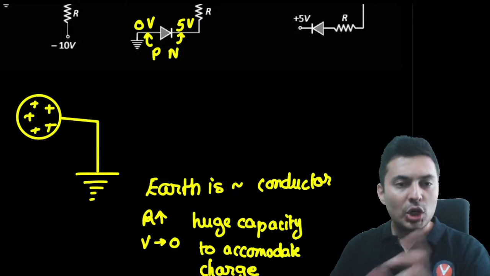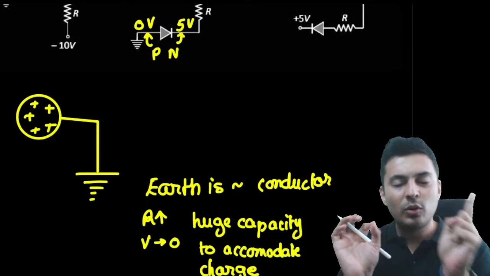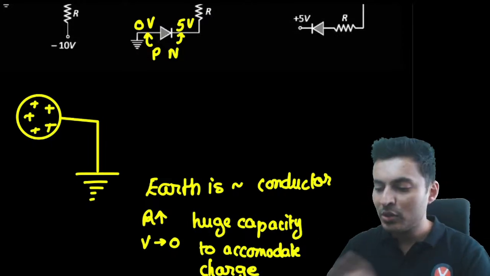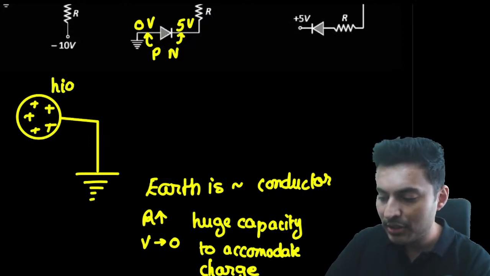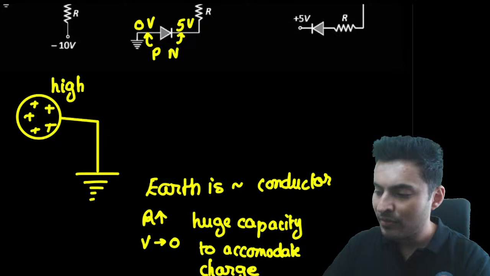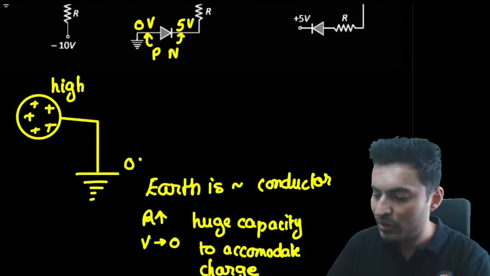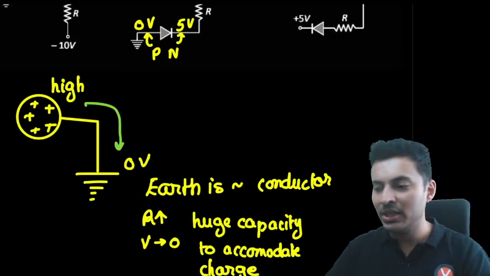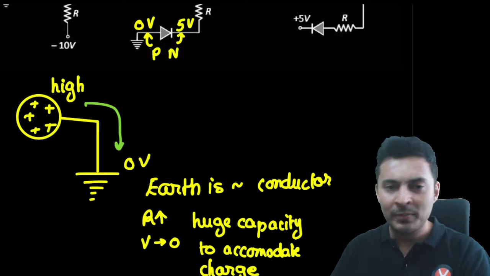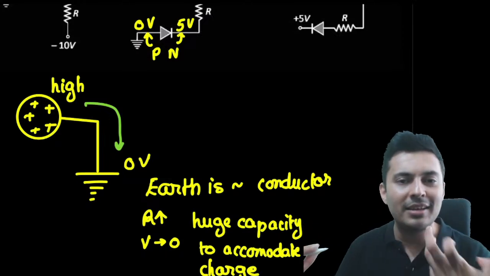If you take 2 conductors and connect them with a wire, what happens? The charges flow from high voltage to low voltage. So if you take a conductor at a high voltage and connect it to earth, because the radius is huge, earth's potential is 0 volts. Immediately current will flow from high voltage to low voltage. These charges will go away, and the conductor will get rid of those charges. That is basically earthing.